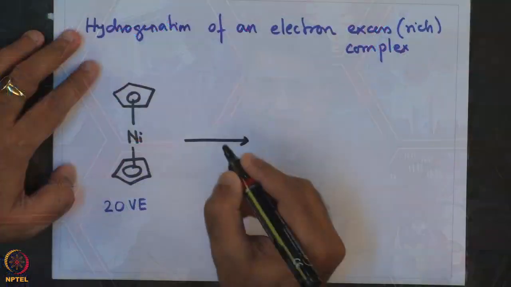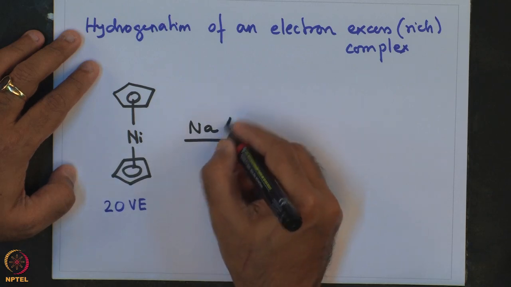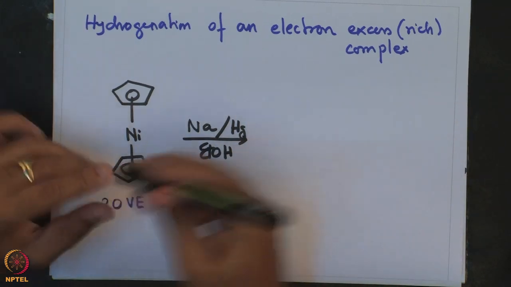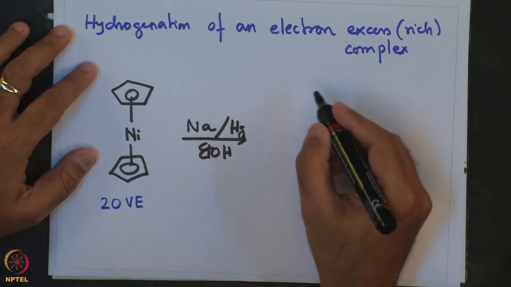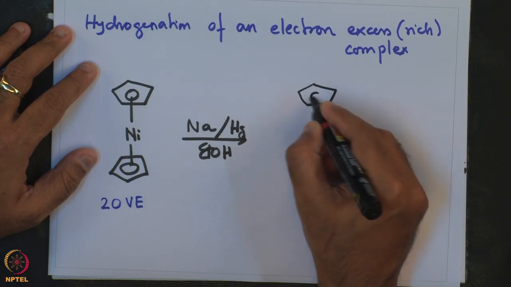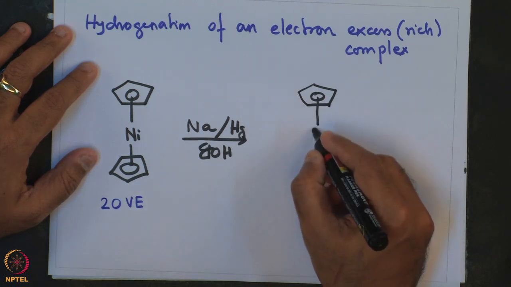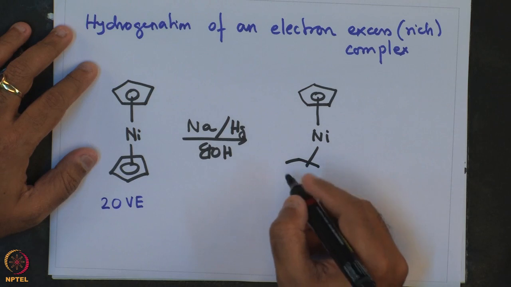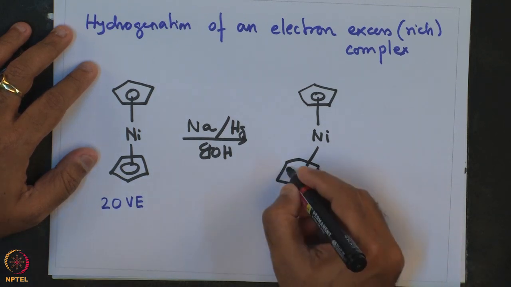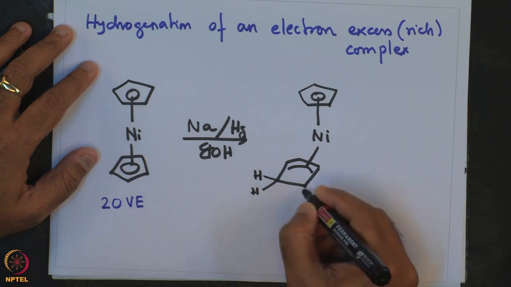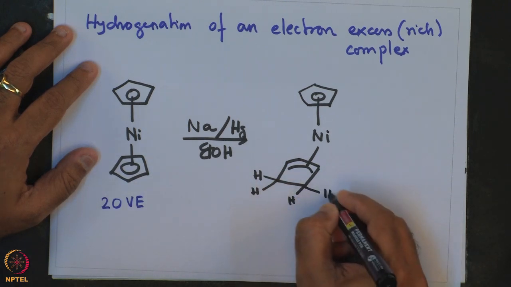So, the treatment of this nickelocene in presence of sodium, mercury and ethanol results in hydrogenation of one of the cyclopentadienyl rings along with the simultaneous formation of a sandwich complex of nickel, which contains one cyclopentadienyl ring being inert and the other cyclopentadienyl ring converted to an eta 3 allyl ligand, having been hydrogenated on the ring carbons.